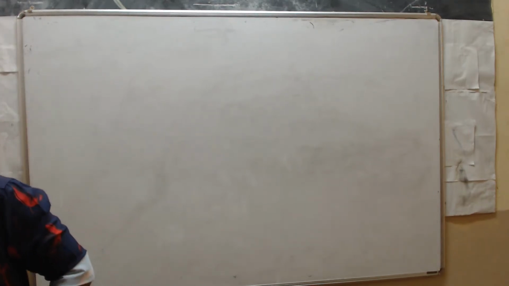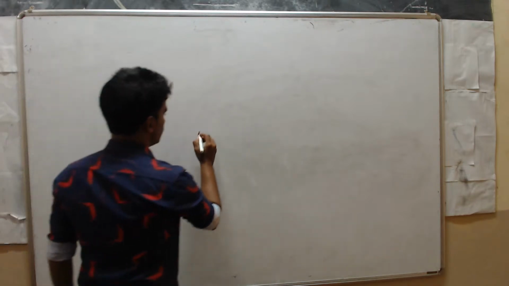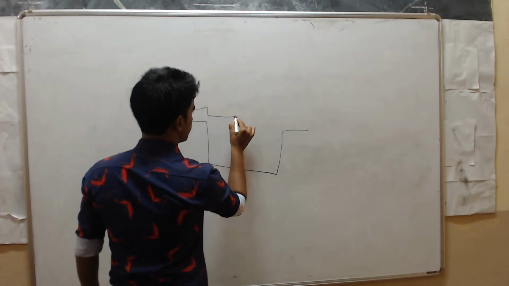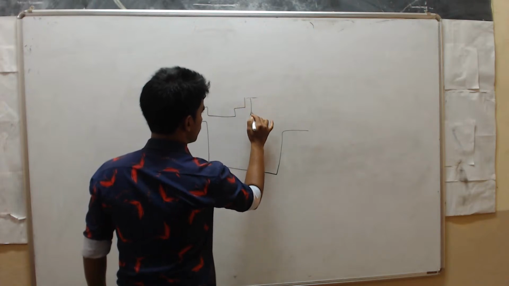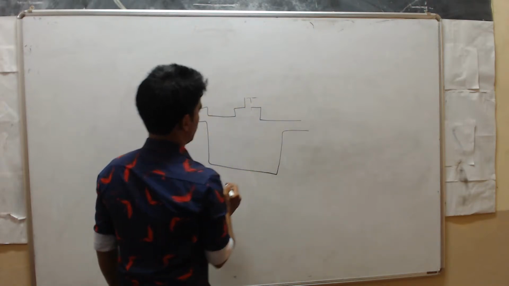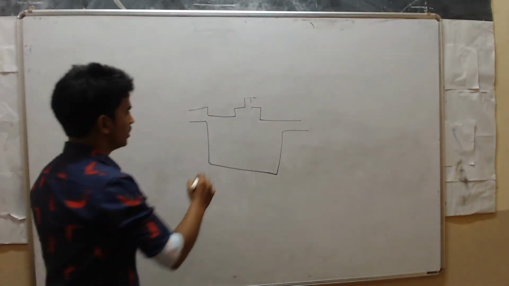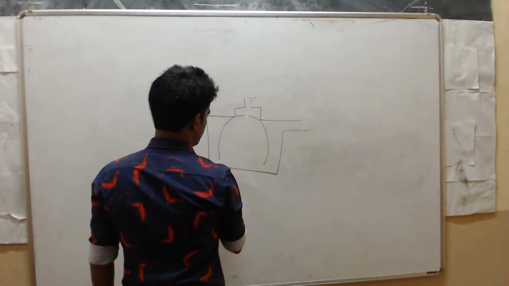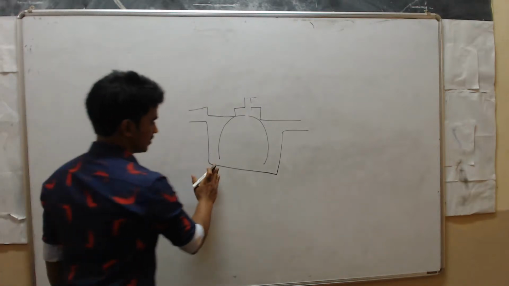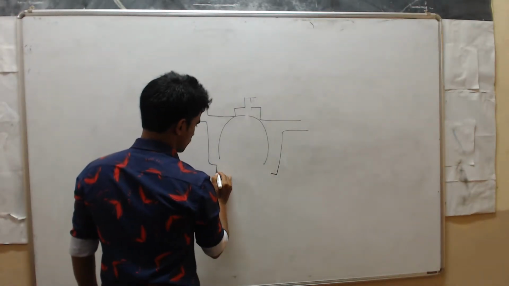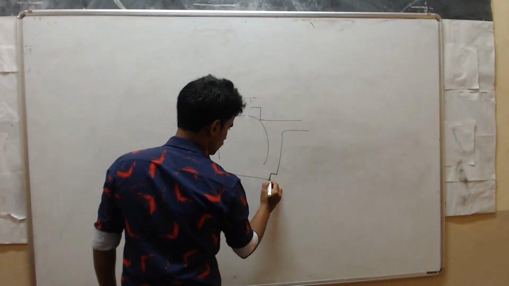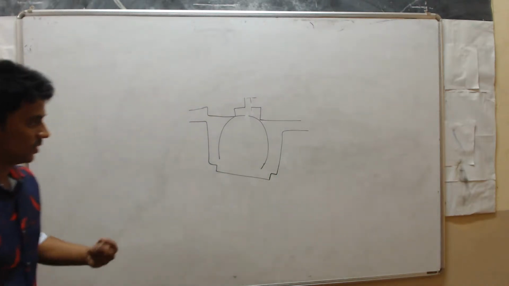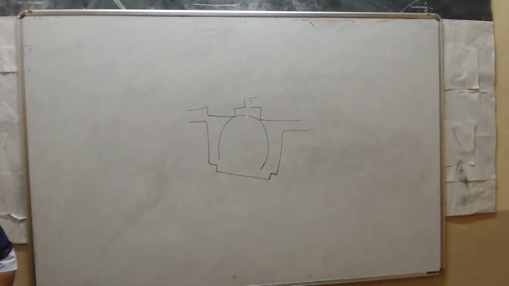It is a dome-shaped biogas plant. Just imagine, this is a biogas plant.